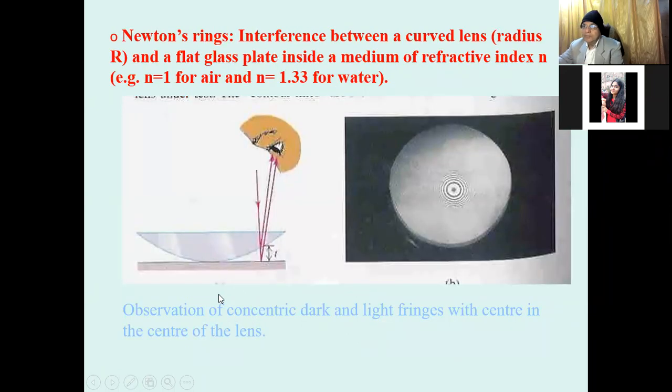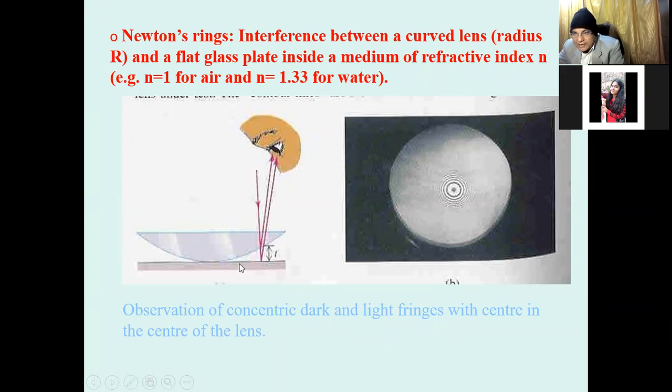Now, the second important concept is Newton's ring. Newton's ring is based on interference, and in interference there are two types: one is division of amplitude, the other is division of wavefront. Division of wavefront is used in Young's double slit experiment, where we find the spacing of alternately dark and bright fringes. But in the case of division of amplitude, there are circular fringes, and this was studied by Sir Newton, and it is known as Newton's ring.